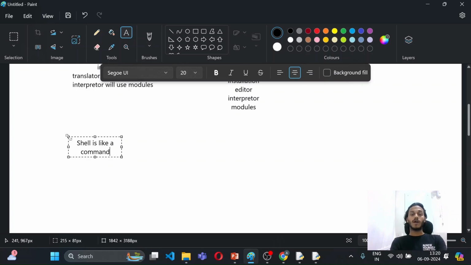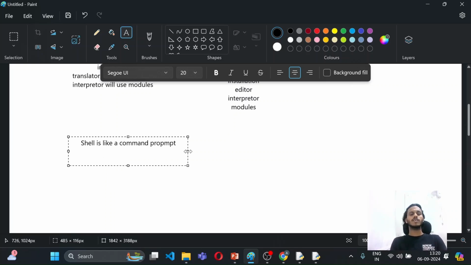I hope you have heard about PowerShell or CMD. So it's like this. Whatever commands you write for Python in the shell, it will automatically execute. We cannot save any kind of shell work. Like after closing the CMD, it will automatically refresh the path. Similarly, if you close the shell, it will remove all the code.